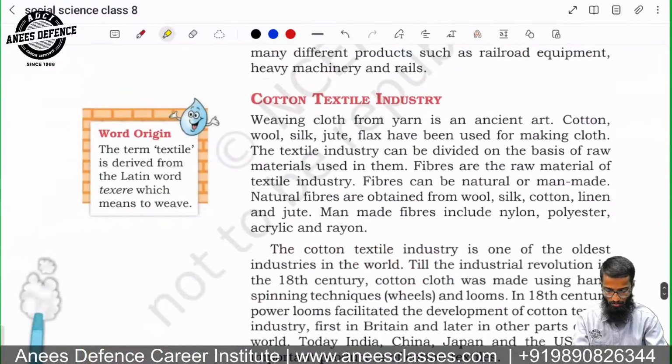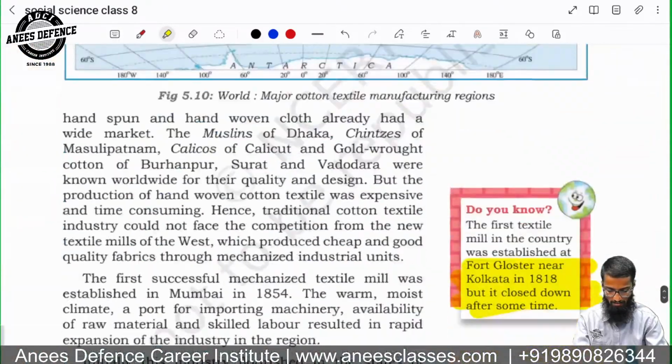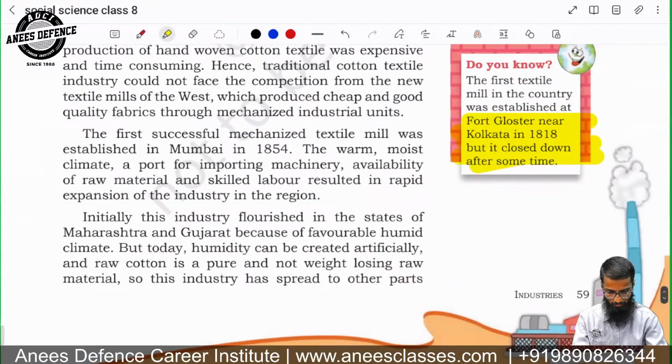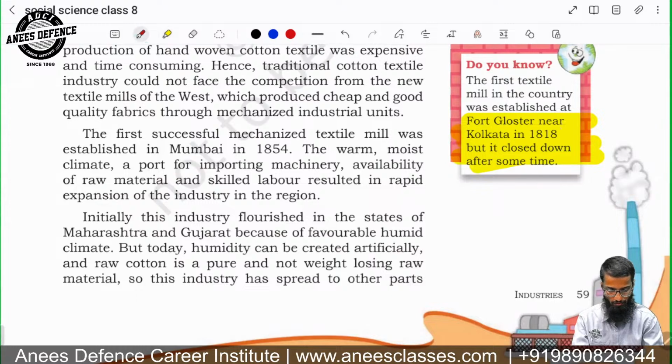Now we'll study some interesting facts. The first textile mill in the country was established at Fort Gloster near Kolkata in 1818. So 1818 is the year where we have the first factory.